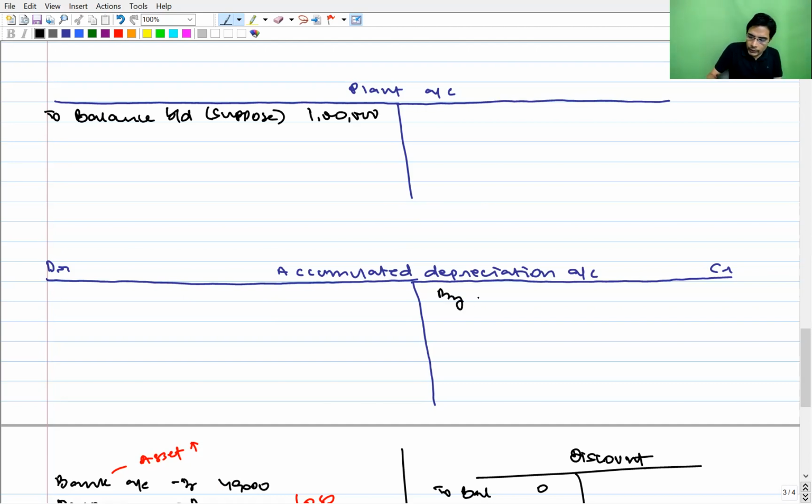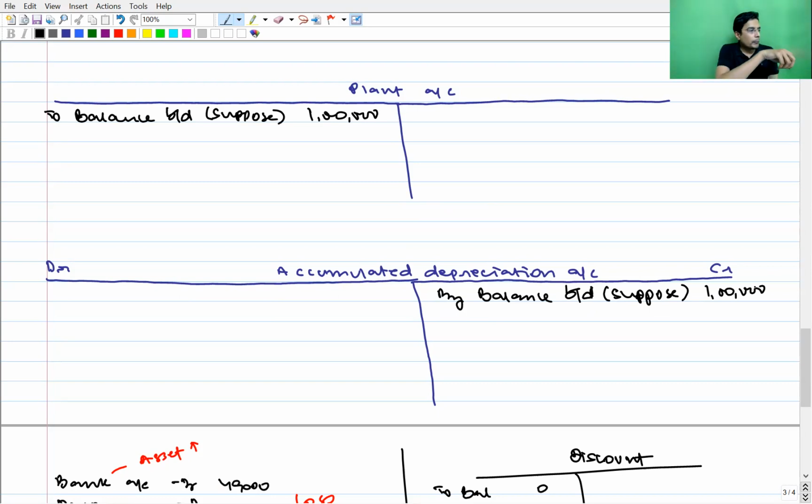And opening balance of accumulated depreciation, don't take different figures. Take a standard opening assumption figure in the entire question. Suppose it is 1 lakh. Just ensure that the difference between opening and closing balance is equal to what is given in that change column.